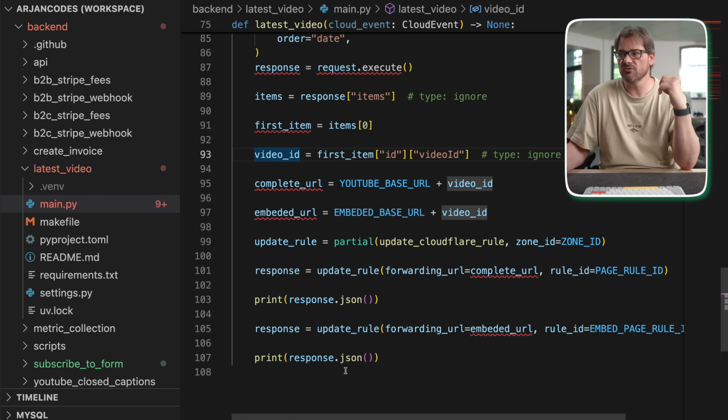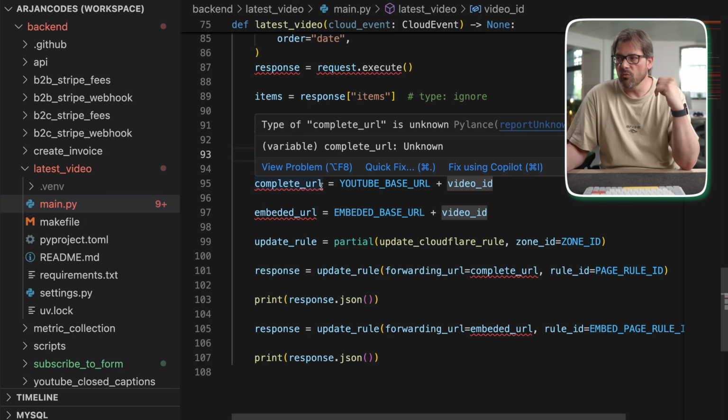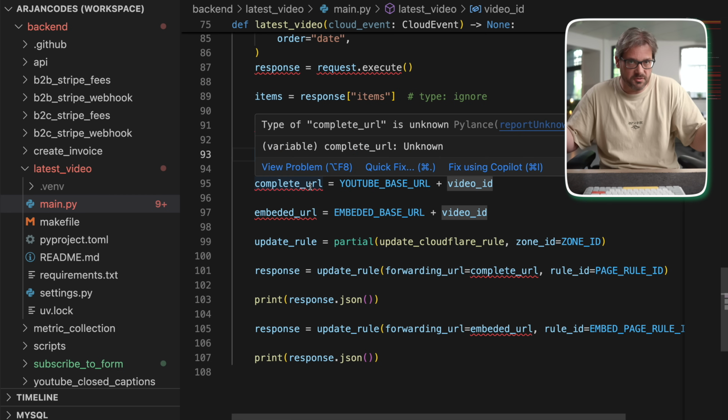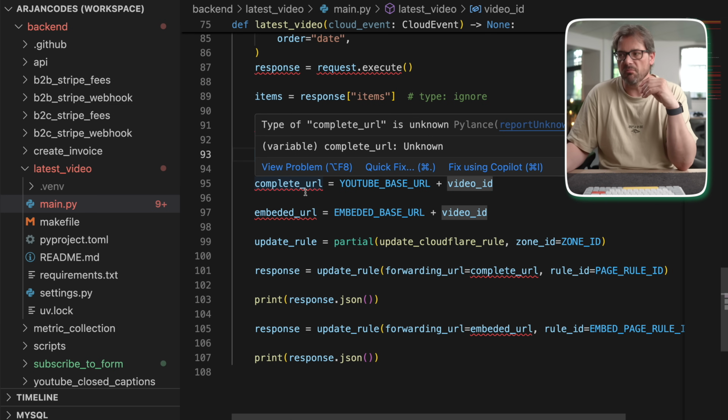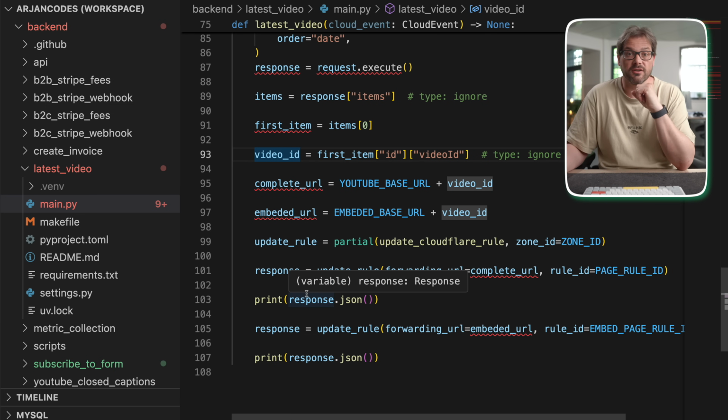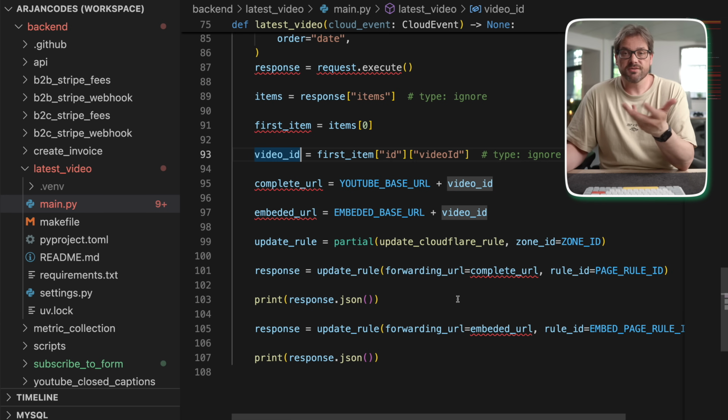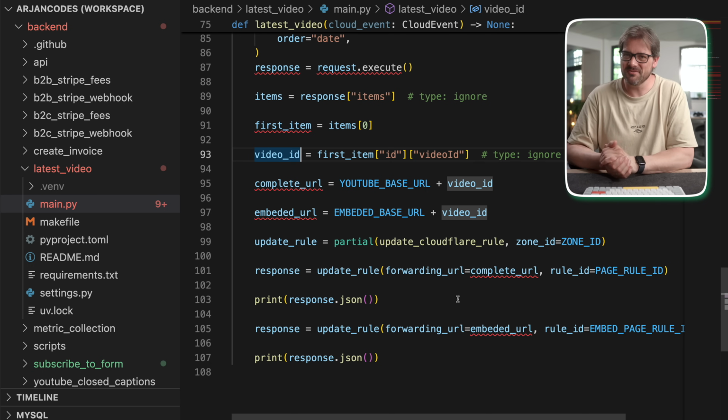And as you can see, there's two rules, because we have one which is just the page of the video, which I use, for example, on my Instagram account. And there's also an embedded URL version that I'm using on my website. So this runs once a week on Friday, I think a couple of hours after the video is published or something. And then basically my website will always show the latest video. Pretty neat, right?